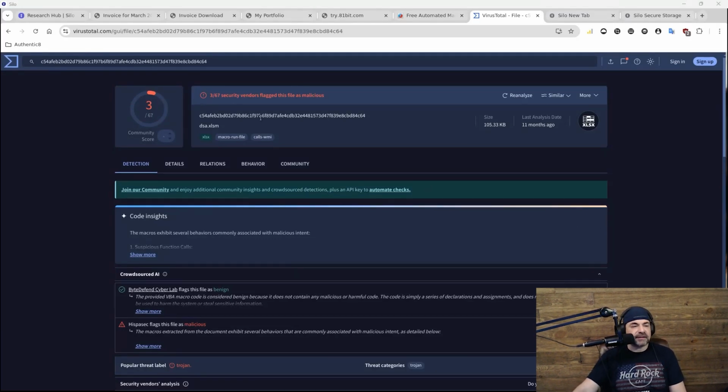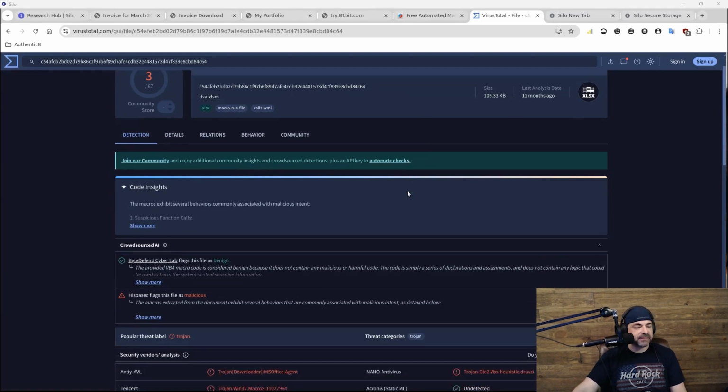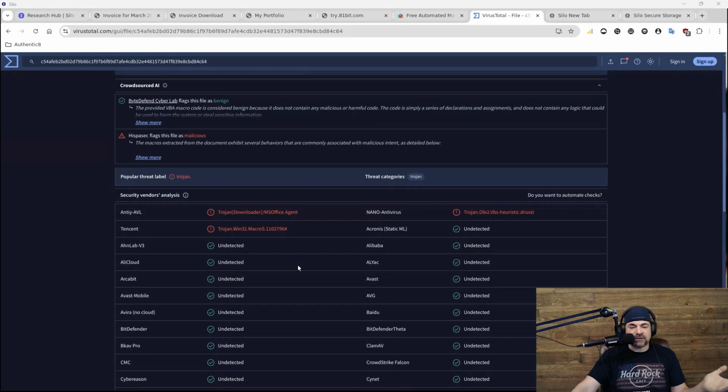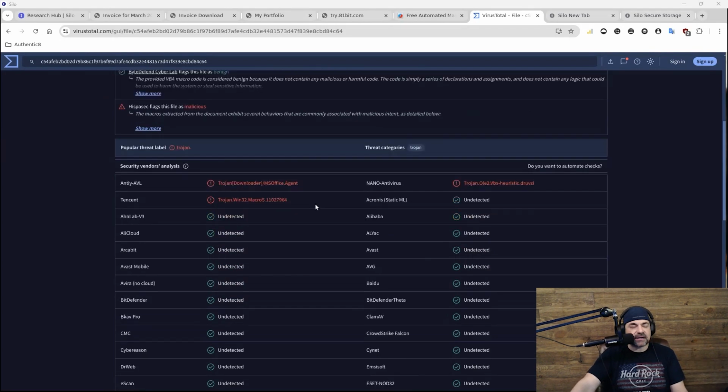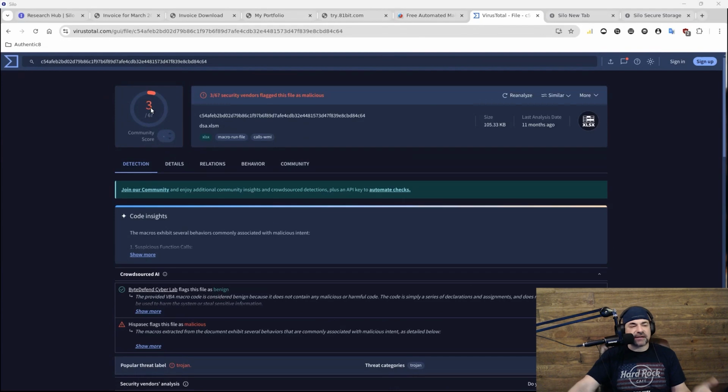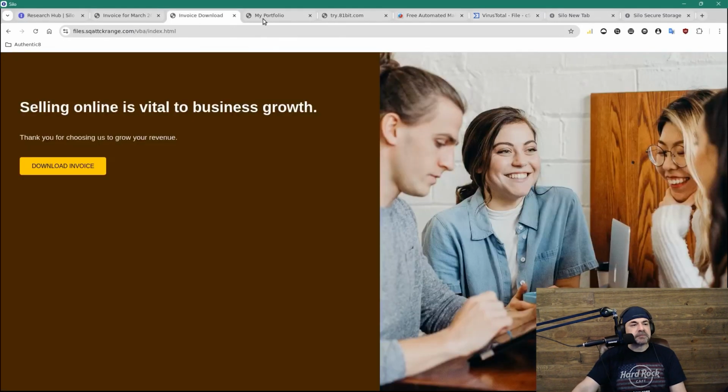And that also shows some malicious capabilities. So again, we've got ourselves another file that we would have downloaded. It's an invoice. We get a lot of those. Turns out there's a malicious characteristic to this file. It's not a particularly high score, but it does exist. It does show that there's a malicious file there.